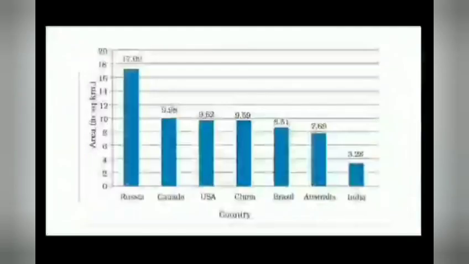As I told you all, children, India is the 7th largest country. Russia is the largest country. You can see Russia is first, Canada is second, USA third, China fourth, Brazil fifth, Australia sixth, and seventh is India, children. So we call India the 7th largest country with an area of 3.28 million square kilometers.